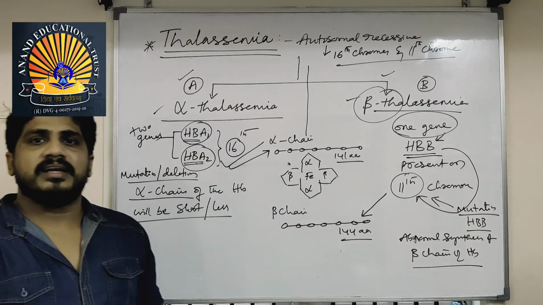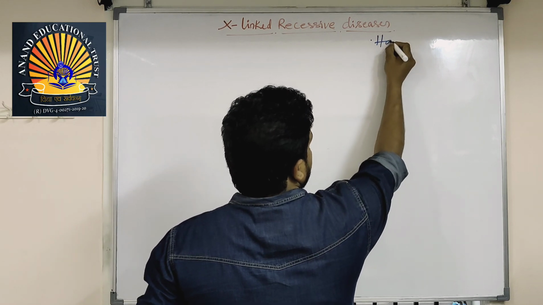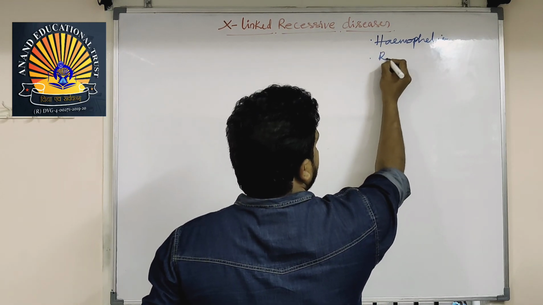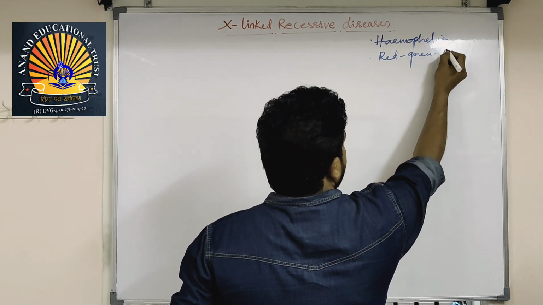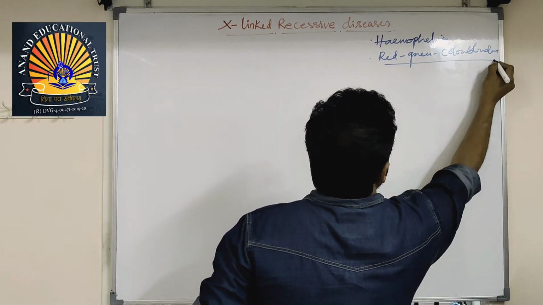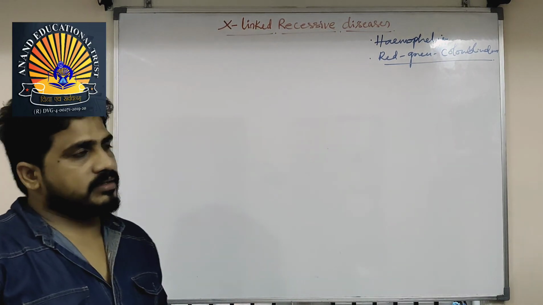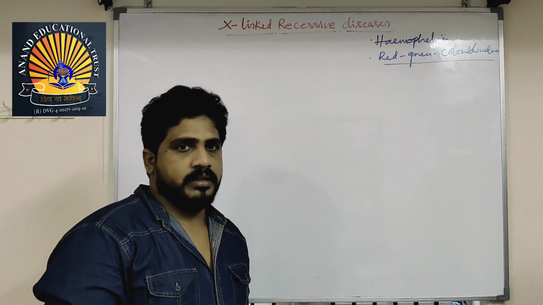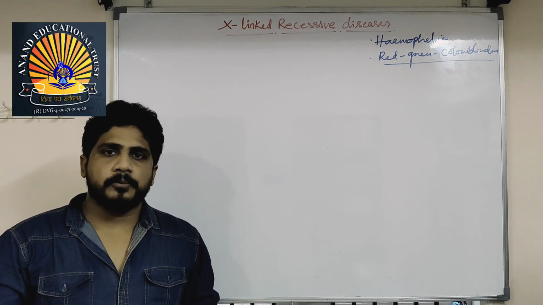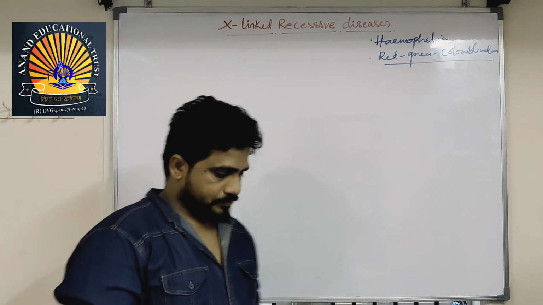Now, let us move to the X-linked recessive disorders. In the textbook they have given examples: hemophilia and red-green color blindness. Night blindness is different. Color blindness is different. Color blindness means red and green cannot be seen. The person who cannot see the red color has the genetic disease called protanopia. The person who cannot see the green color has deuteranopia.